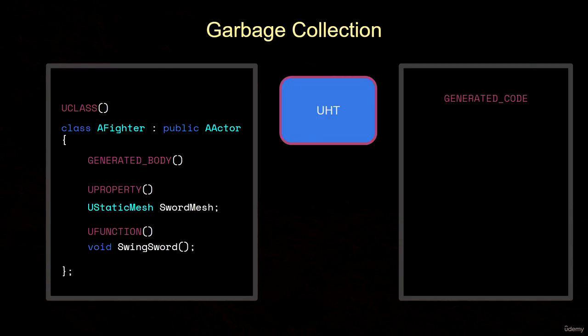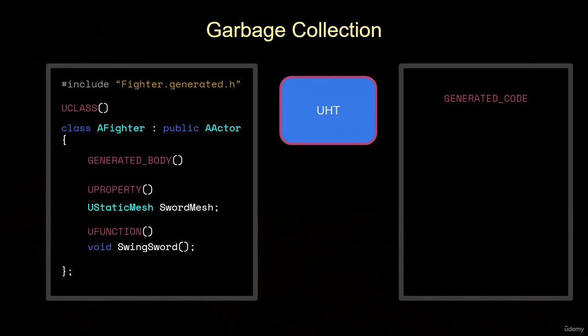Also, classes using the reflection system will have a special include at the top of their header file. This is the classname.generated.h file, and this file contains the auto-generated code that Unreal Engine generates for us as a result of seeing these special macros. So this macro boilerplate code triggers the Unreal Header Tool to generate the code for the reflection system, and this generated.h file contains that code.